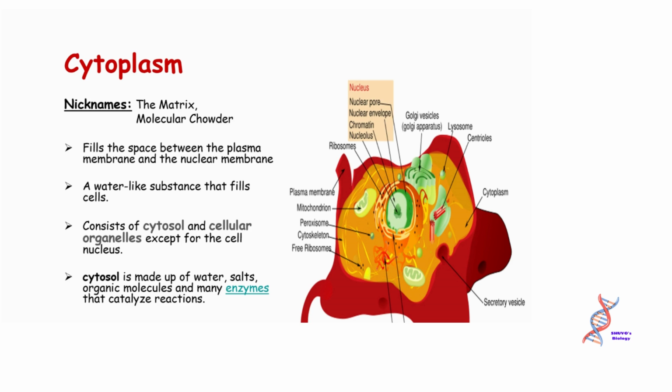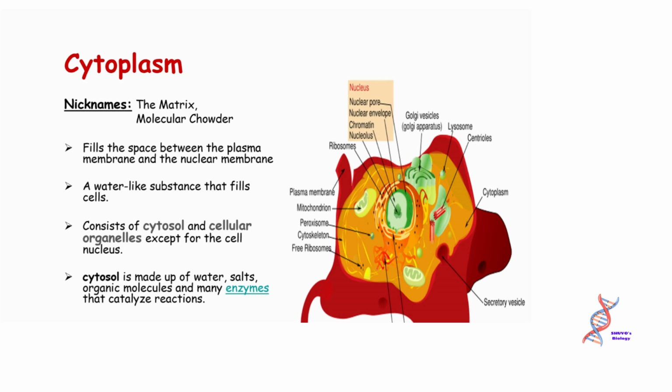Cytoplasm, nicknames: the matrix, molecular chowder. It fills the space between the plasma membrane and the nuclear membrane, a water-like substance that fills cells. It consists of cytosol and cellular organelles except for the cell nucleus. Cytosol is made up of water, salts, organic molecules and many enzymes that catalyze reactions.